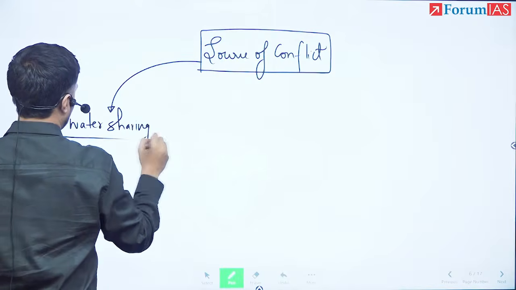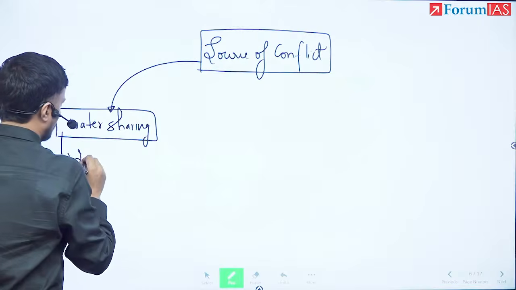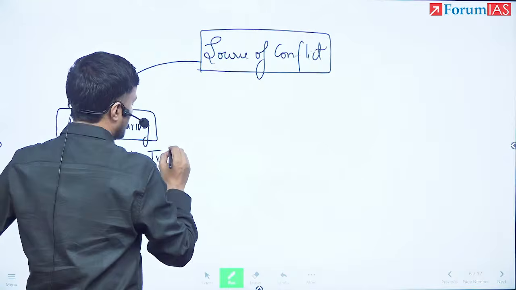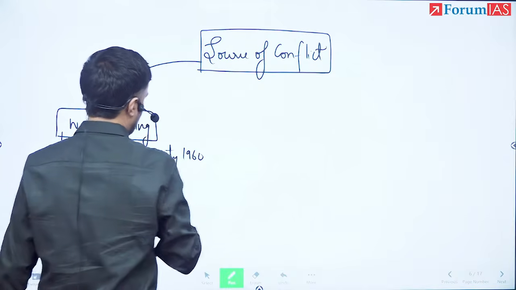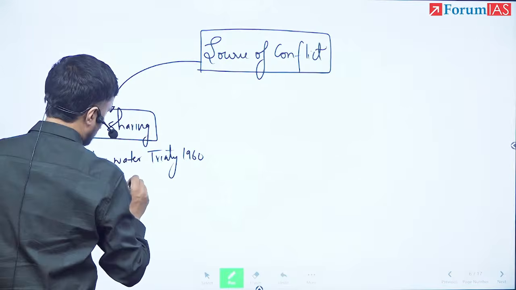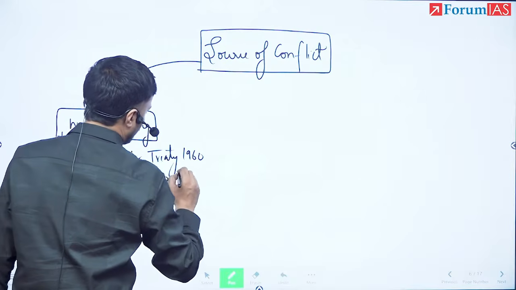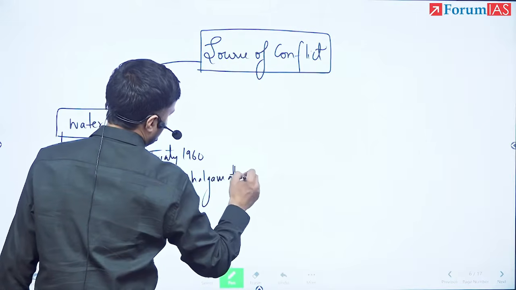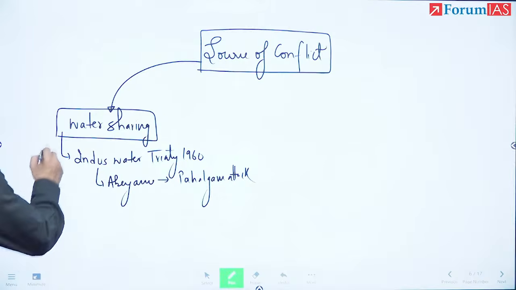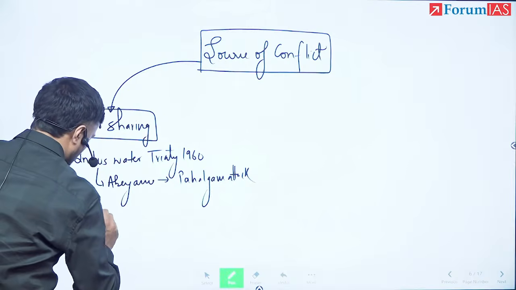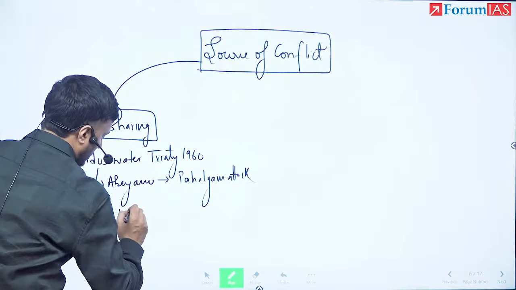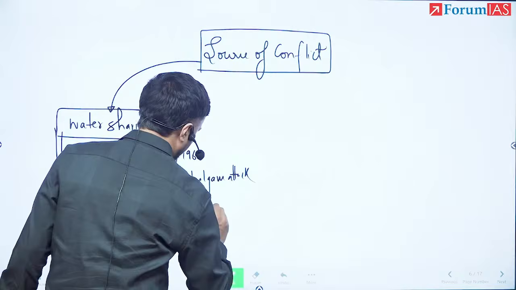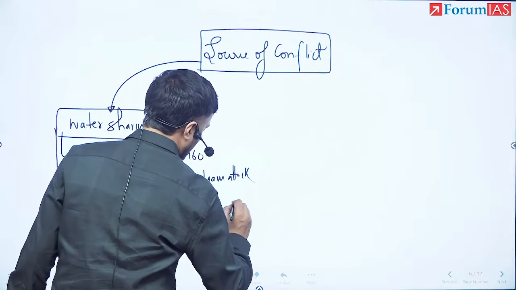Here I can talk about how the Indus Water Treaty itself has been put in abeyance since the Pahalgam attack. Next, I can talk about how the non-finalization of Teesta waters has acted as a bilateral irritant between India and Bangladesh.